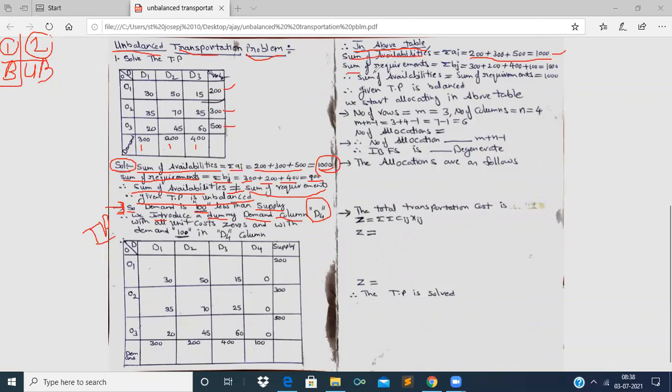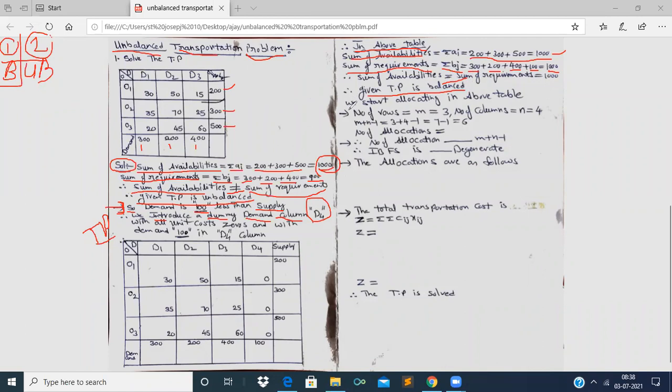And the sum of all requirements, summation bj, is equal to 300 plus 200 plus 400 plus 100 units, which we have introduced now in this transportation table, right? Therefore, the sums of availabilities and requirements are equal now. So the given transportation problem is balanced, right?